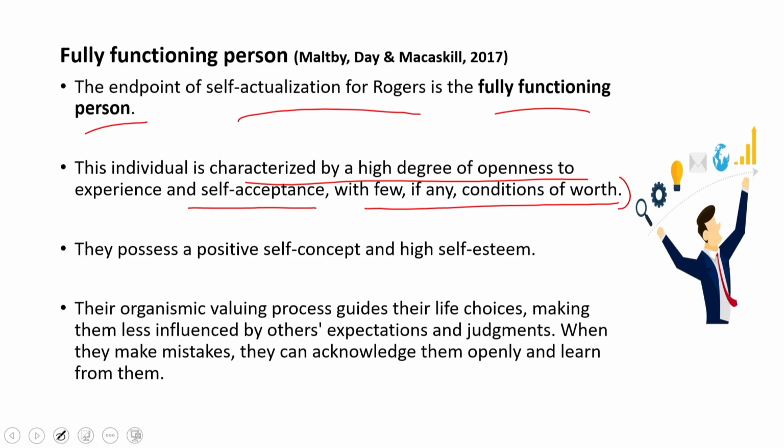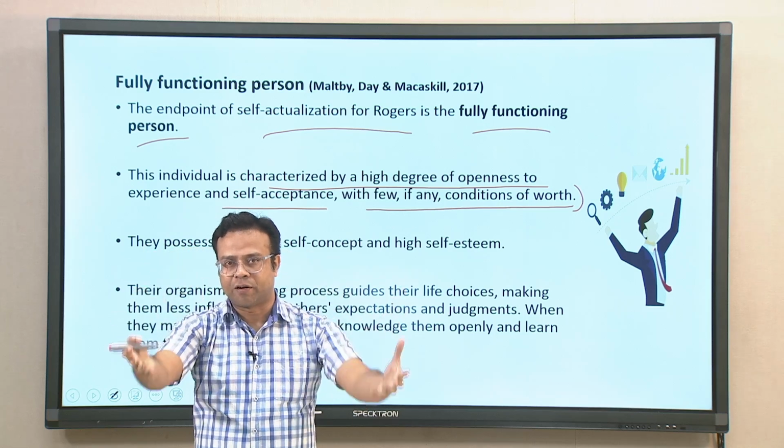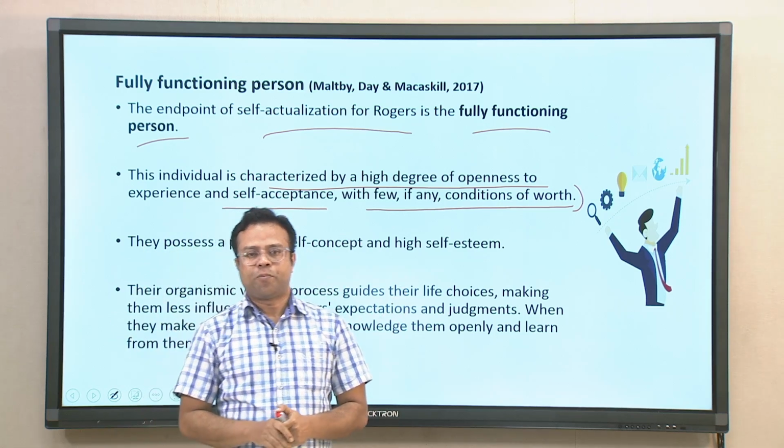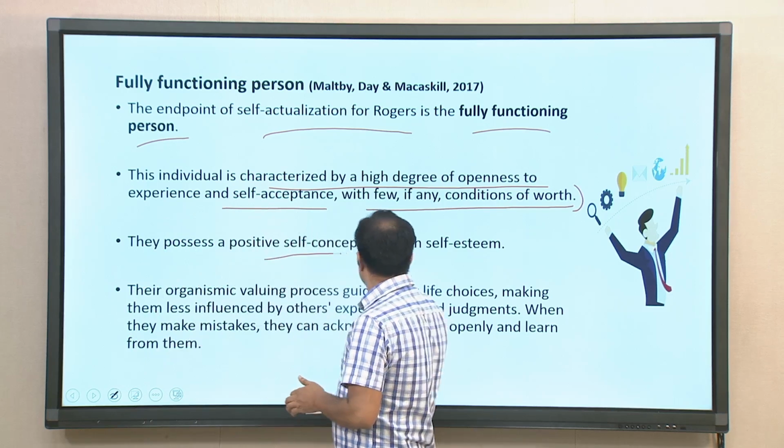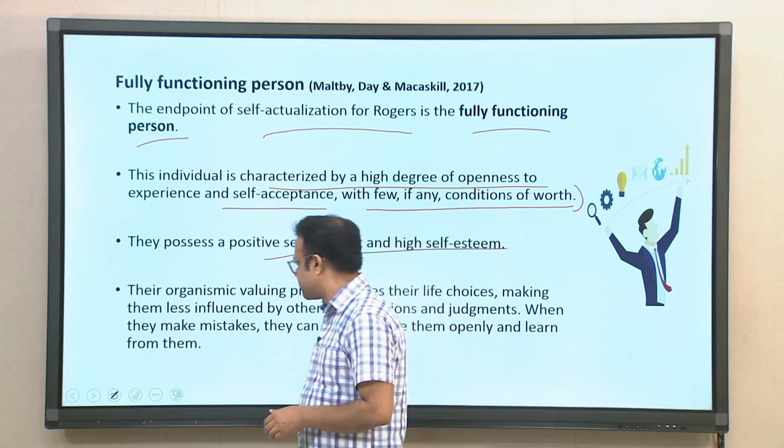Self acceptance comes when you do not do everything based on others' expectations. So, there is a natural self acceptance in whatever you are doing, a natural sense of positive regard, and you are open to many new experiences. There will be fewer conditions of worth on that individual, or at least they will not allow too many conditions of worth to distort their behavior. They possess a positive self concept and high self esteem, which is another characteristic.